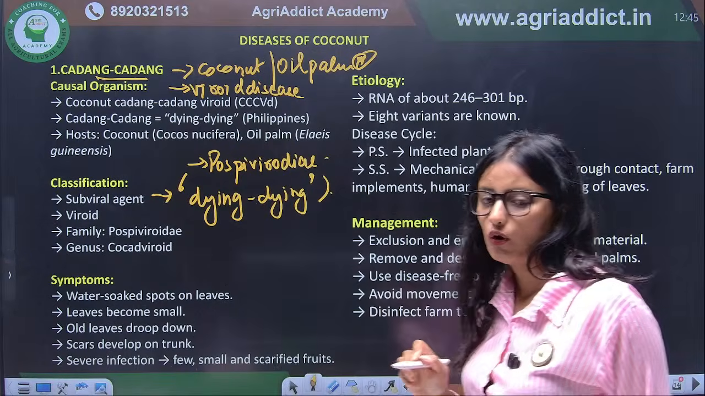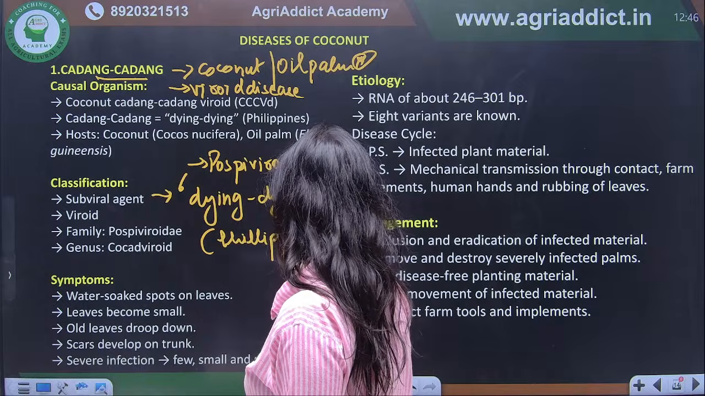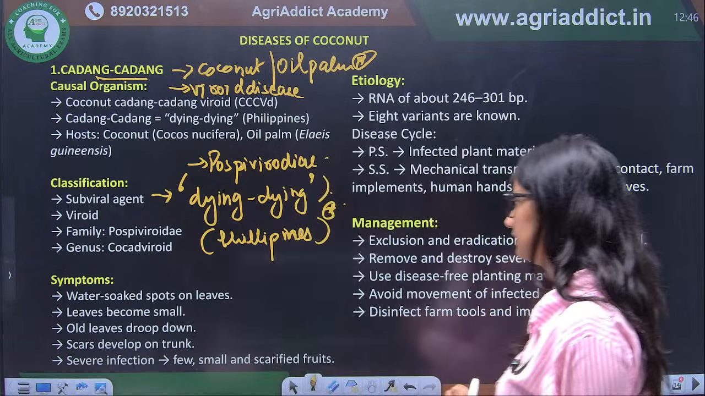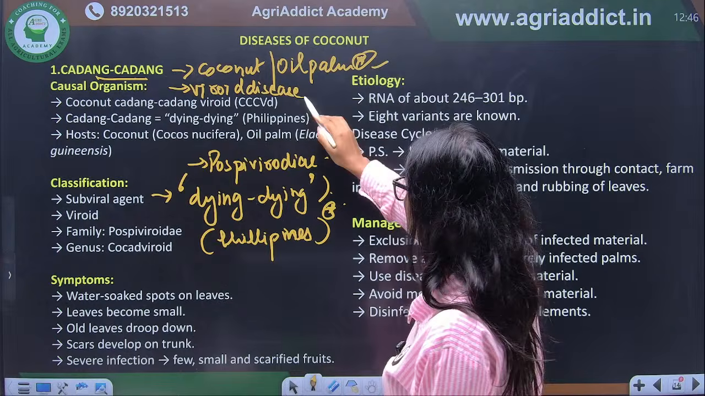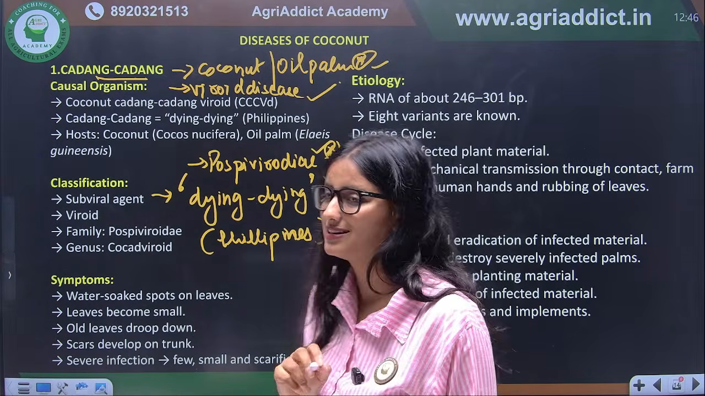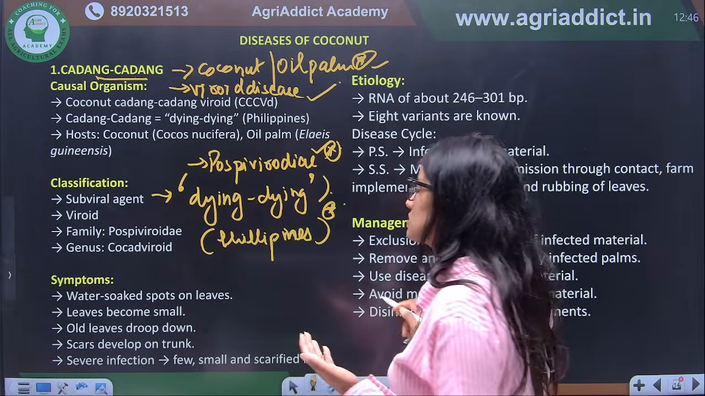Okay, so this comes from a Philippines word. Kadang kadang words come from the Philippines. This is again important, and hosts are important. Viroid disease, this is important. Family is important here. And what is the literal meaning of kadang kadang? That is dying dying.